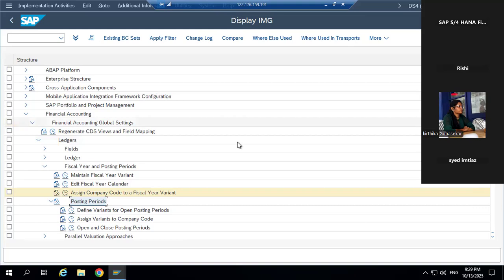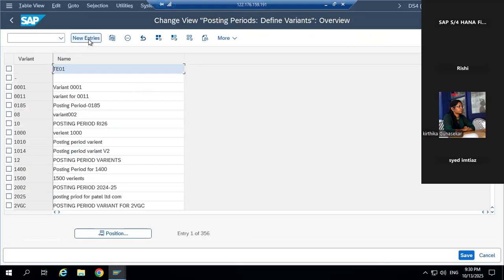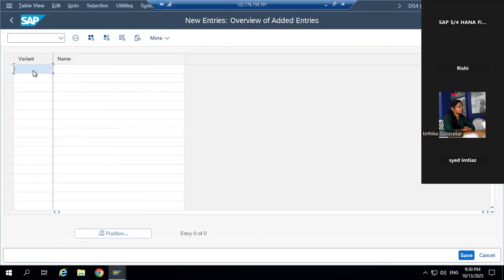Now let's define variant for open posting period. We have to create a new variant for this. Define variant for open posting period. T code is OBBO. Double click on this and go to new entries. New entries and create variant. As I told you, procedure is same. Any 4 digits code, alphanumeric, you have to mention.